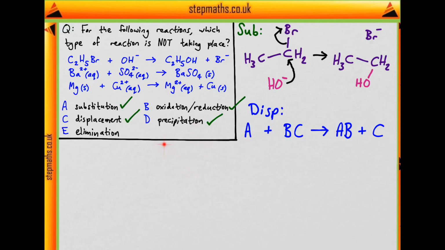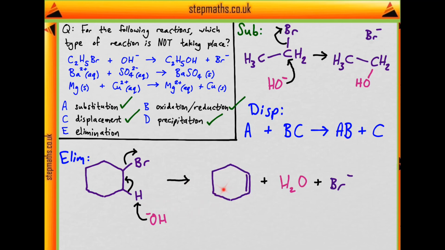And finally, we'd hope that there is no elimination because we need one of them to not take place. And what is elimination? It's something along the lines of an organic reaction, such as hydroxide plus a bromoalkane, where the hydroxide comes in, displaces the bromine, meanwhile forming an alkene, water, and a bromide. So elimination is when we start with one or two molecules and we form more molecules than we started with.